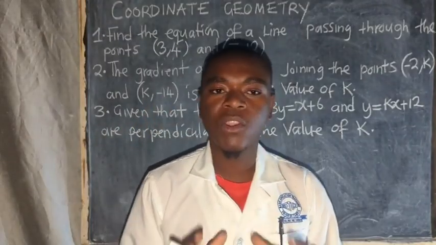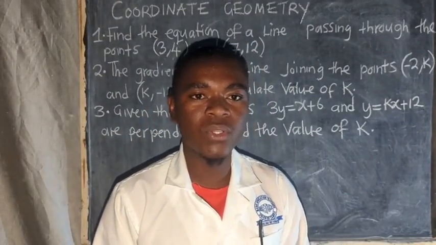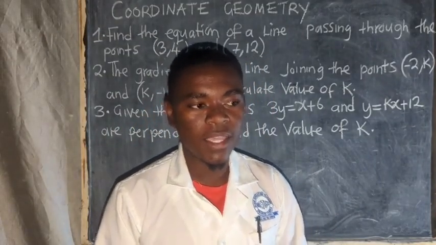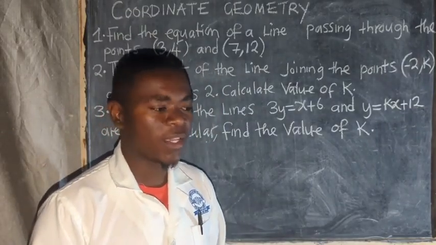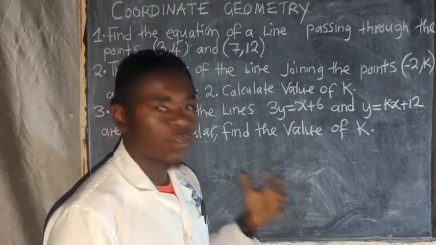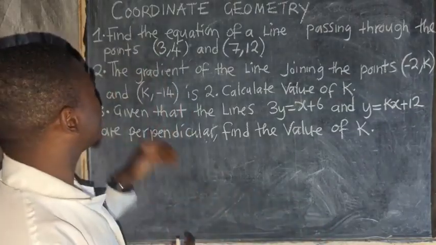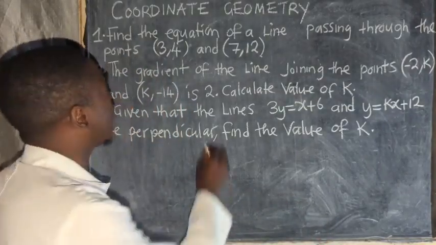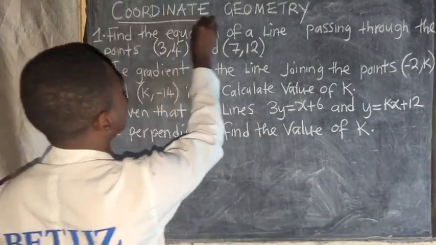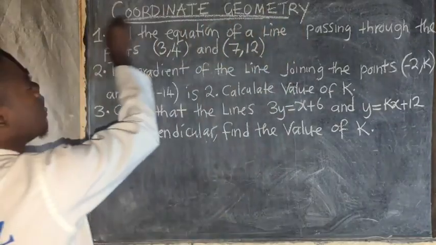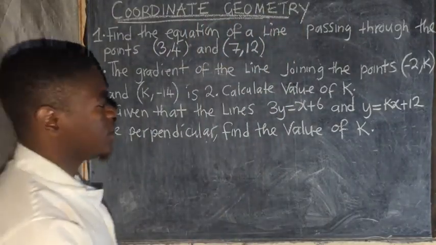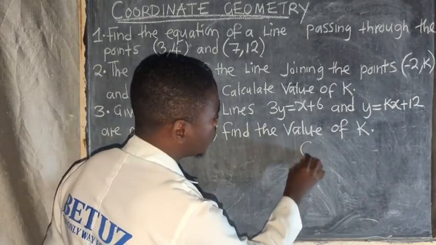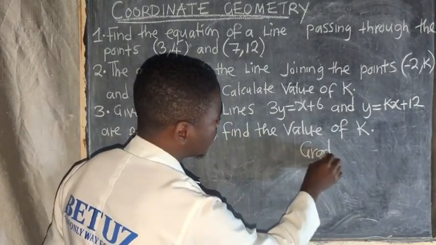So when I say coordinate geometry, you know what a coordinate is. A coordinate is a point that has got both values of x and y. That is a coordinate. This is one of the interesting topics that you need to understand in mathematics paper 1. There are key topics that should be known. You need to know how to find the gradient.